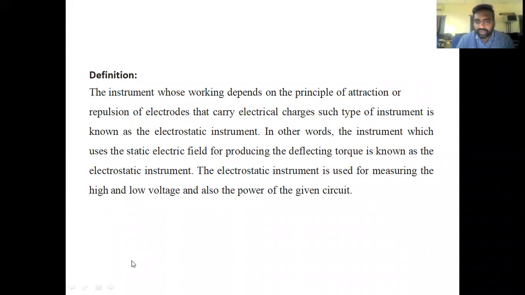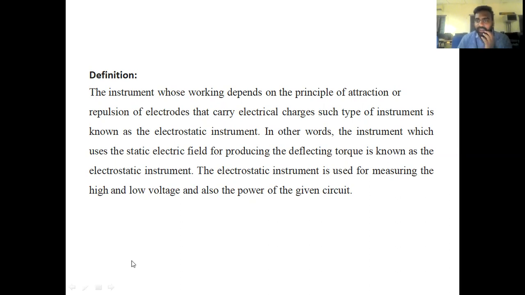Why we don't get any type of errors is because of the rugged construction. The strong construction of the electrostatic instruments makes them quite error free. We can't say it is an accurate instrument to measure a high amount of voltage, but when compared to PMMC instruments and MI instruments, this is quite error free. That's what we are going to see.